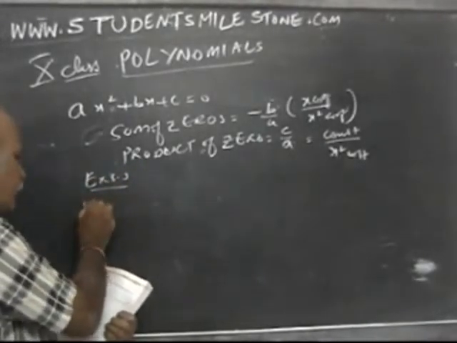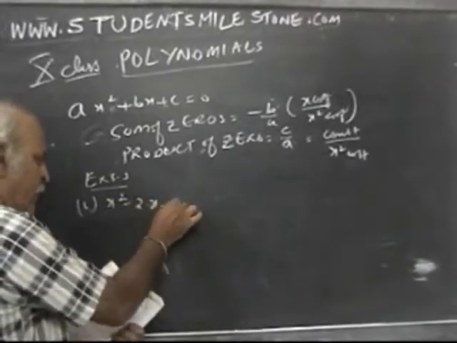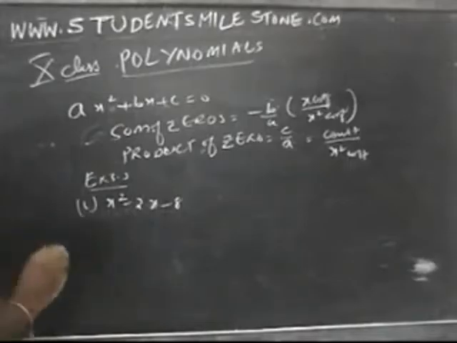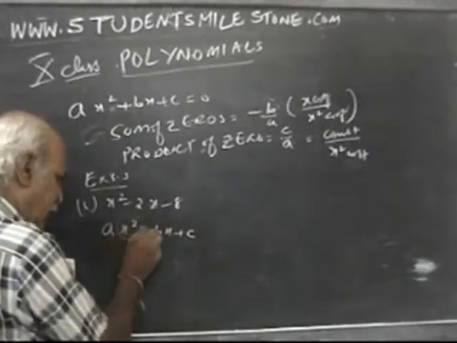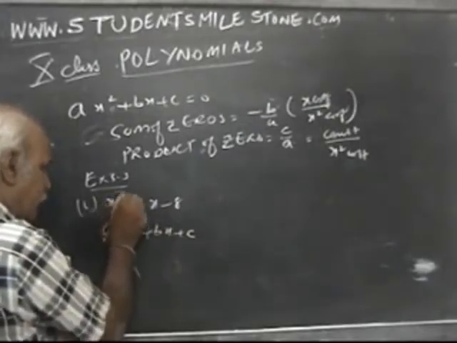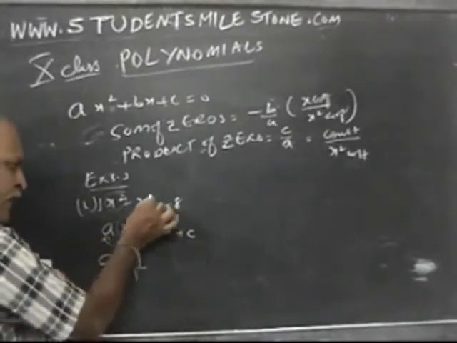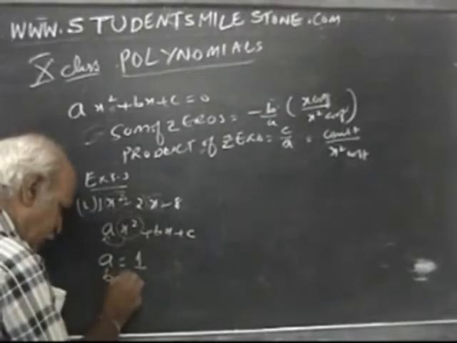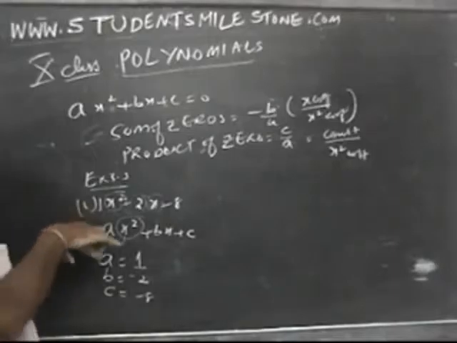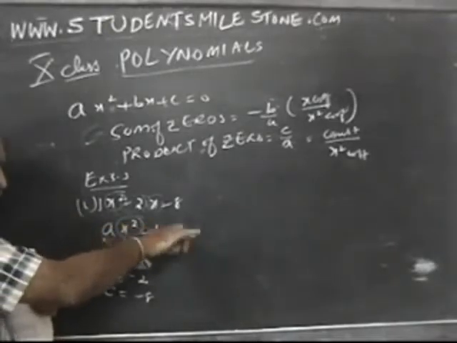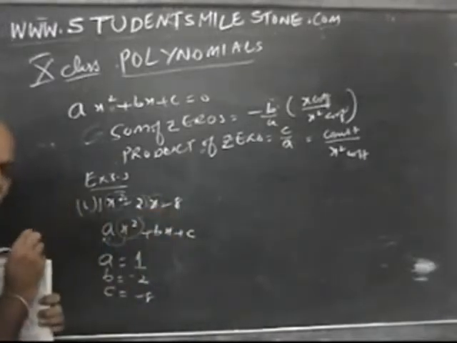Now what is the first problem? X square minus 2x minus 8. Now first what we have to do? Comparison with ax square plus bx plus c. Here what is the x square coefficient? If nothing is there, you have to take 1. So the a value is 1. Now what is the x coefficient? Minus 2, that is b. And what is the constant? Minus 8. So I am comparing with ax square plus bx plus c: x square coefficient is 1, x coefficient is minus 2, constant is minus 8.